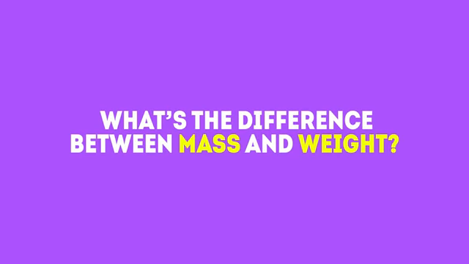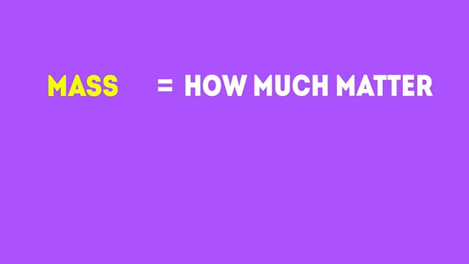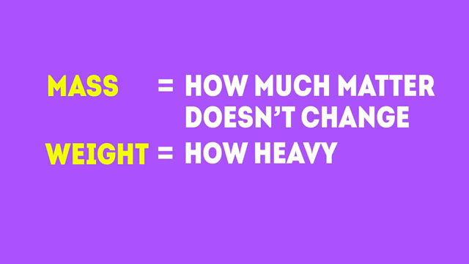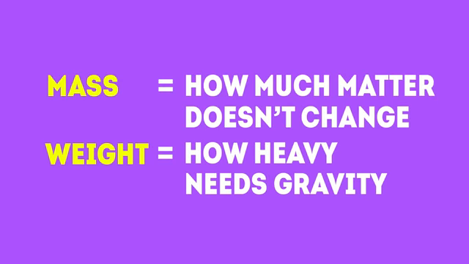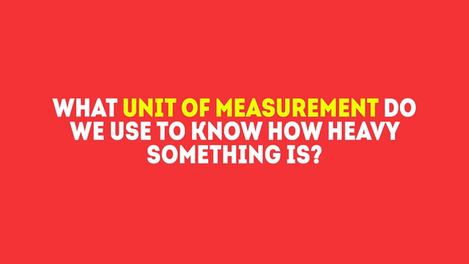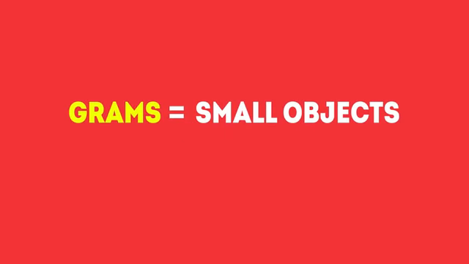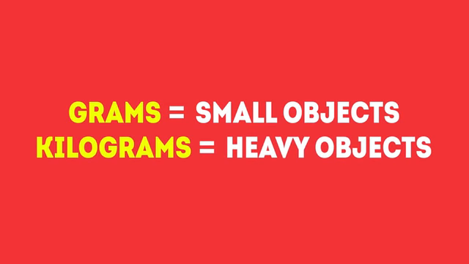What's the difference between mass and weight? Mass is the amount of matter inside an object. It doesn't change. Weight is how heavy something is and needs gravity. What unit of measurement do we use to know how heavy something is? You got it! We use grams for small objects and kilograms for heavy objects.